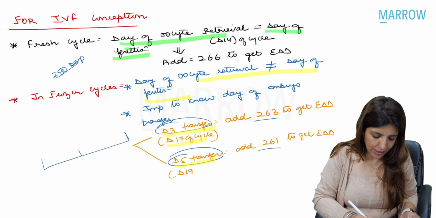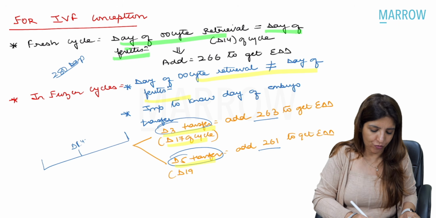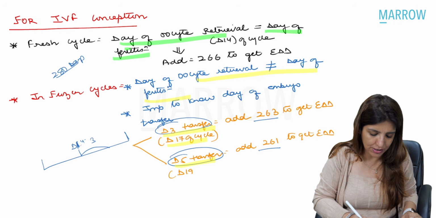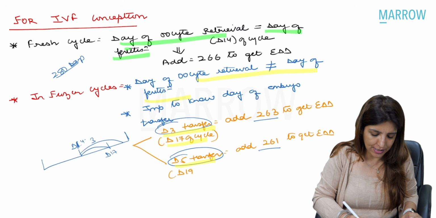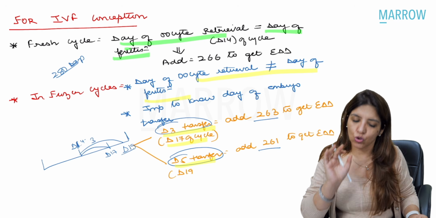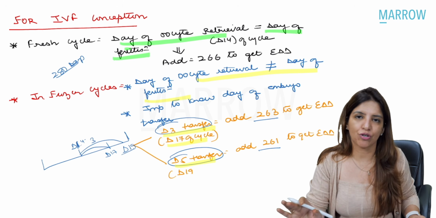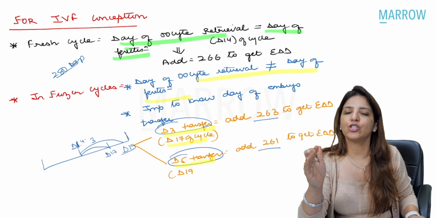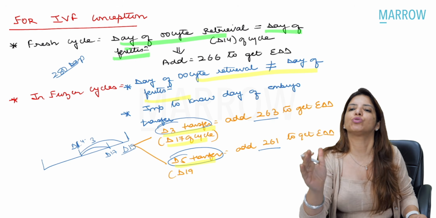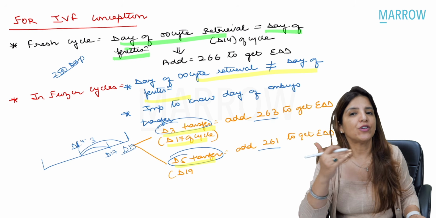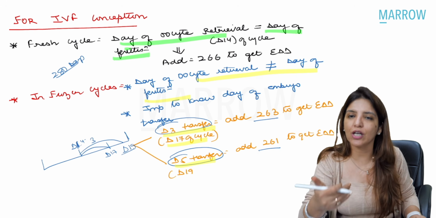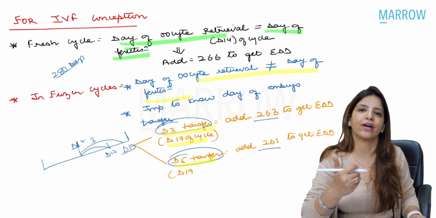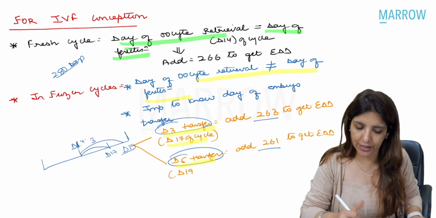Day 3 means 3 days after the day of fertilization. So fertilization happens on day 14. 3 days after that means day 17, and 5 days after that means day 19. So for IVF cycles, just remember a simple thing. If it is a fresh cycle, you have to add 266 days to the day of egg retrieval. If it is a frozen cycle, for day 3, you have to add 263 days. For day 5, you have to add 261 days. Clear to all of you?